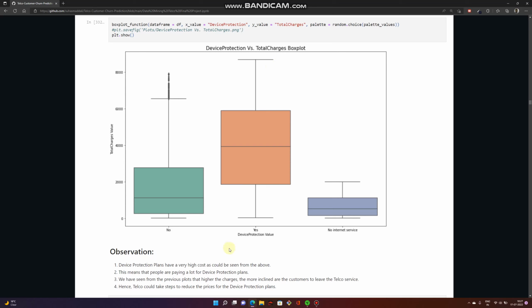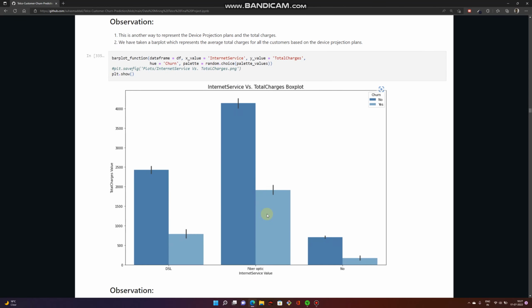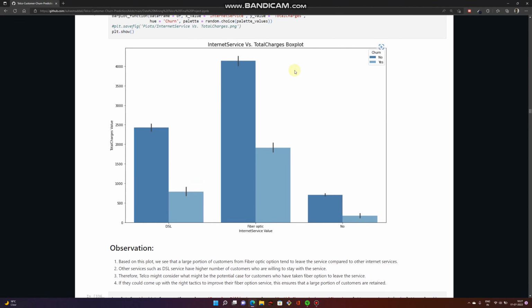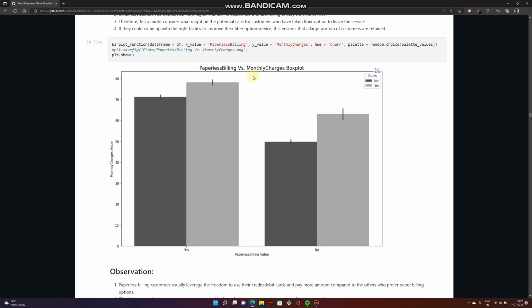People who have device protection also tend to have total charges that are quite high. We take a look at the device protection followed by the fiber optic. We try to distinguish the number of people who have churned based on the network connection as well. We also look at paperless billing, whether a lot of people used paperless billing or other ways, and for the customers who have used paperless billing, we will take a look at whether they have churned or not.